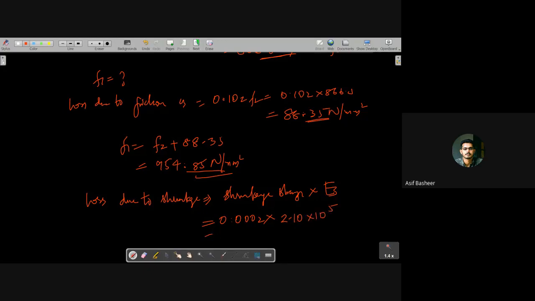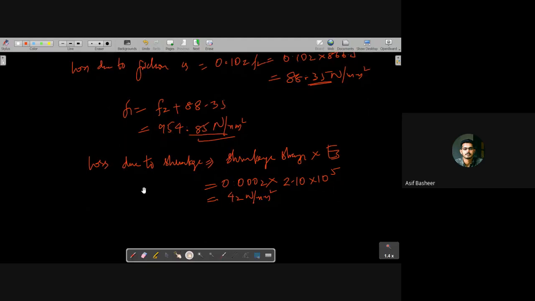You'll get this value as... tell me the value. That is 42 Newton per mm square, isn't it? So the loss due to shrinkage is now obtained.